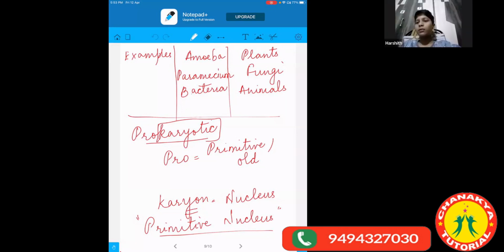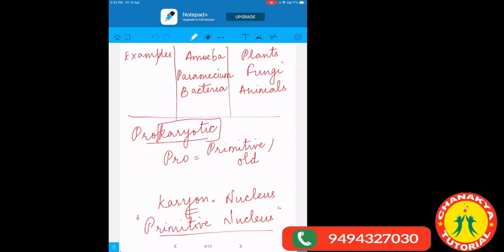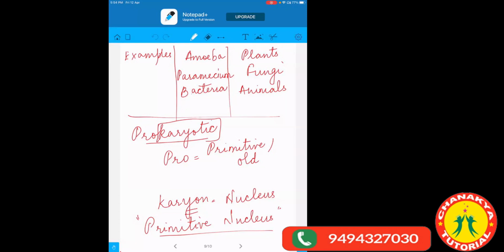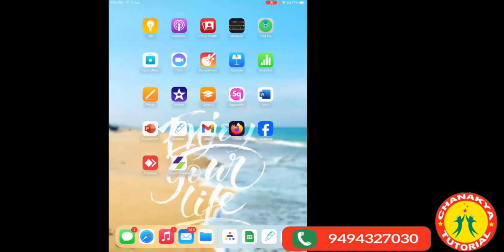Ma'am, can you give examples of both? Okay, prokaryotic is bacteria. The bacteria, what do they have? They do not have a developed nucleus, right? So that is an example of prokaryotic. Whereas eukaryotic, we humans, the other animals also. They are eukaryotic since they all have a developed nucleus in them. Ma'am, will amoeba come under prokaryotic or eukaryotic? Eukaryotic. So children, in the next class, we will be discussing in detail the differences.